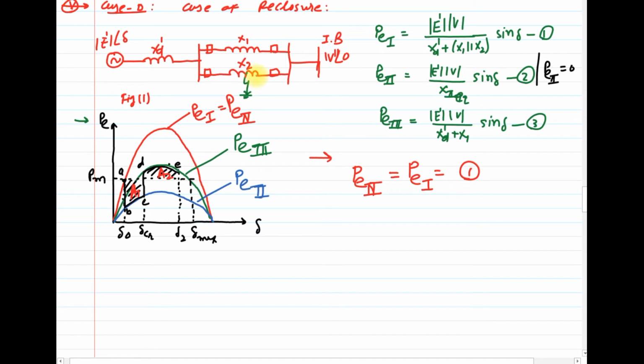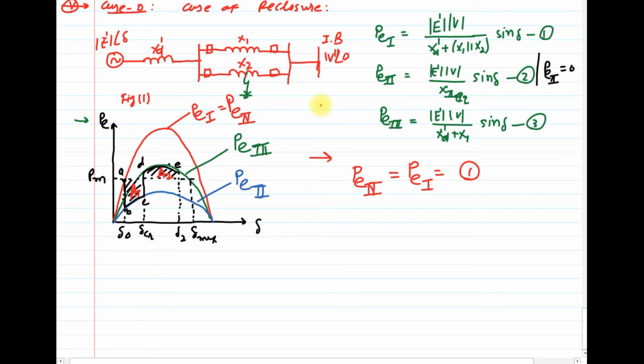Clear? After realizing that the fault was a transient one, the circuit breaker is reclosed successfully. So at that time the power transfer is restored, and PE4 is again equal to PE1.